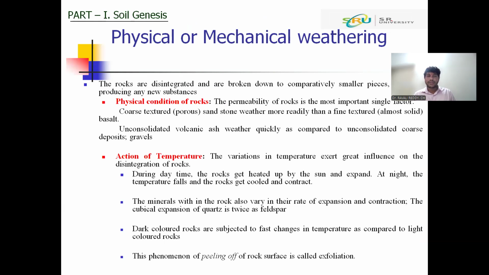We'll compare here the coarse texture rock and the fine texture rock. Suppose we have coarse texture sandstone and fine texture basalt. The coarse texture rocks will have some pores. Through those pores, water will infiltrate. That water will come in contact with the rocks and will be responsible for the weathering.